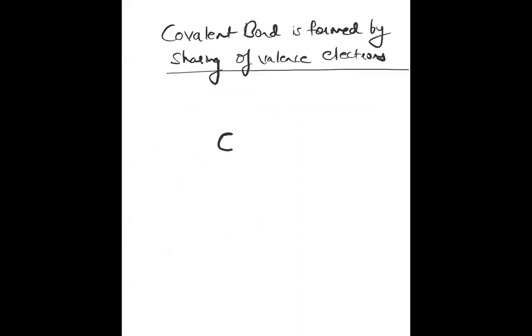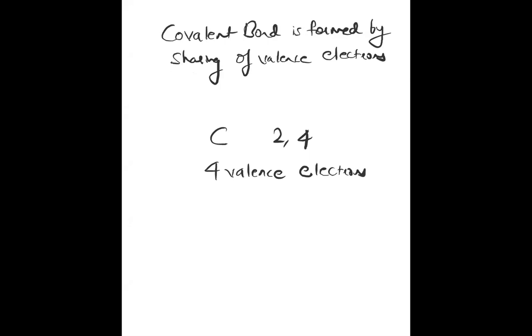Sometimes carbon will combine with itself. Actually, carbon has 4 valence electrons, and these 4 valence electrons are ready for sharing: 1, 2, 3, 4. It all depends on how it is shared. Carbon needs 4 more electrons to complete its octet, so generally it will form 4 bonds.